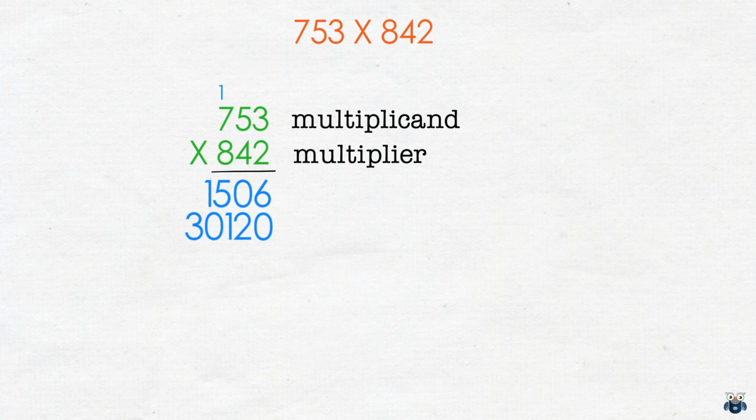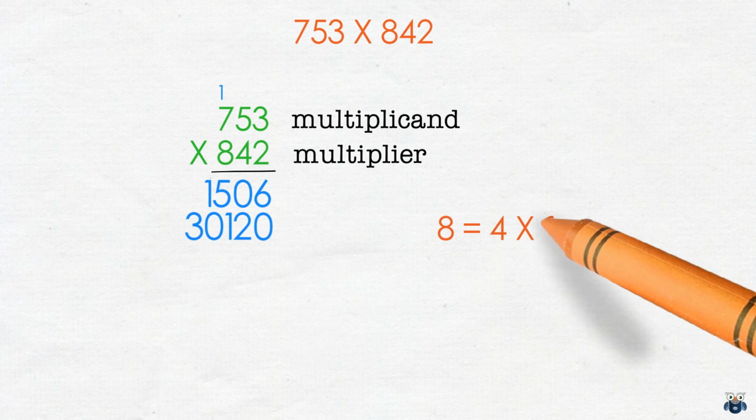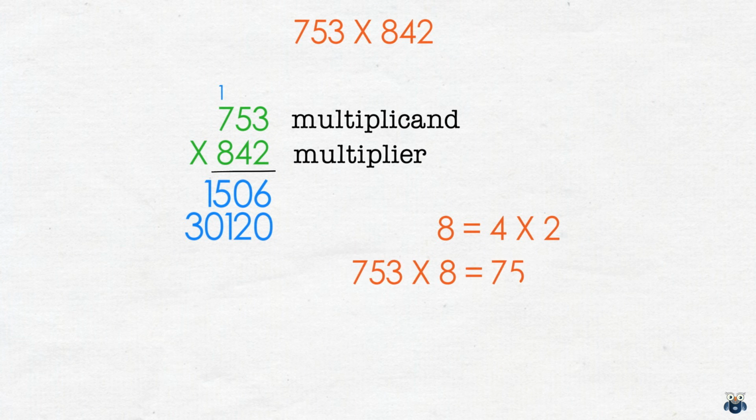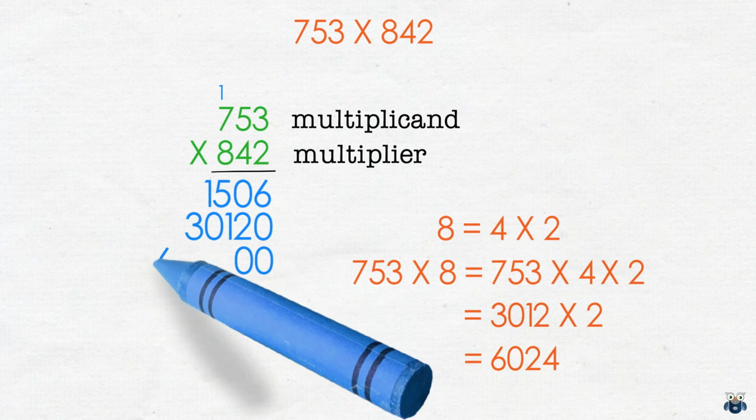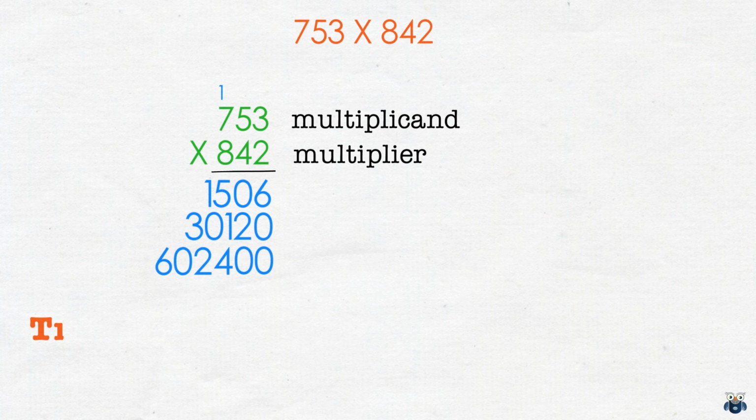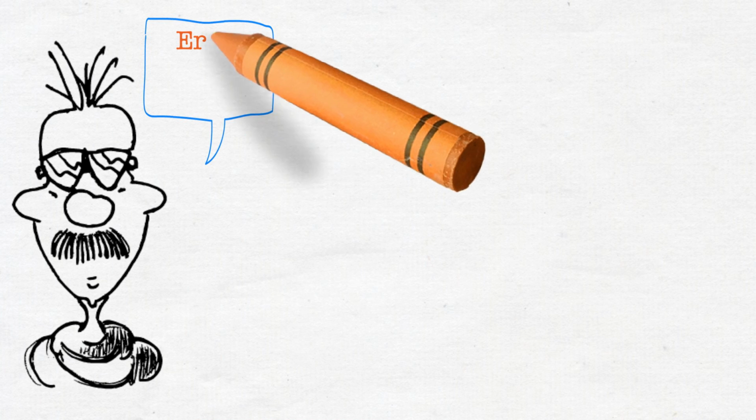And what about multiplying 753 with 8? Not needed again, since 8 is twice as large as 4. So our result is twice as large as 3012, which is 6024. As this example demonstrates, pattern searching may take a bit of time, but the rewards are much larger. So this brings us to the end of our session.